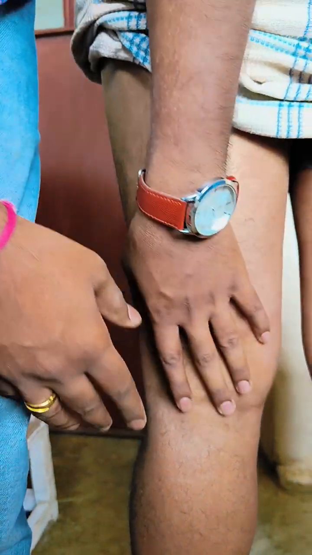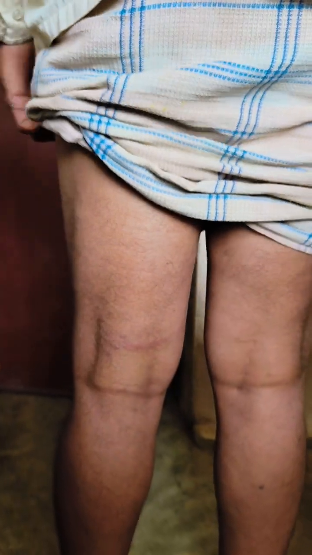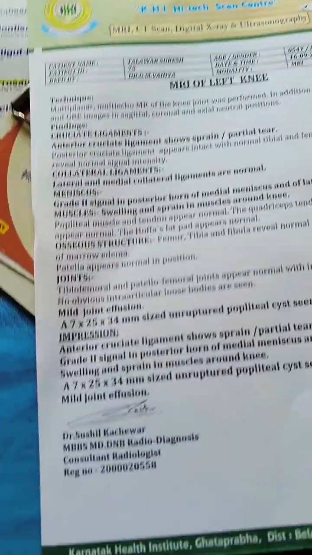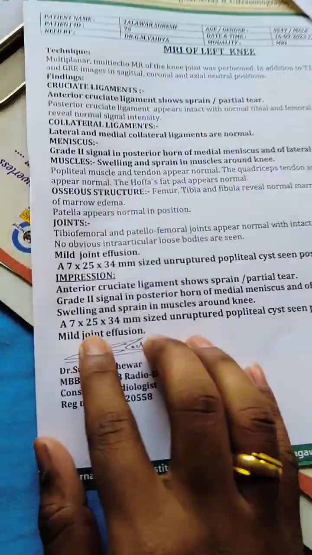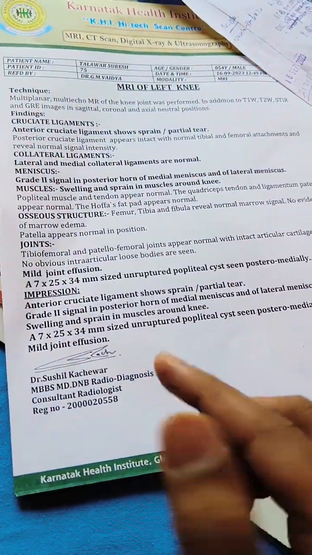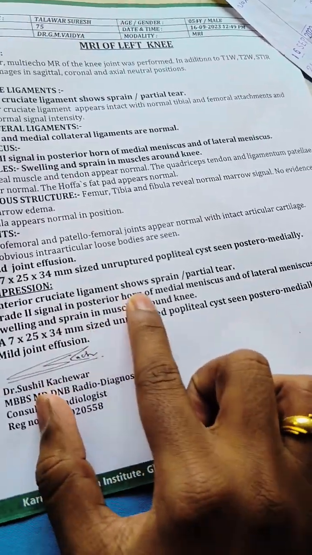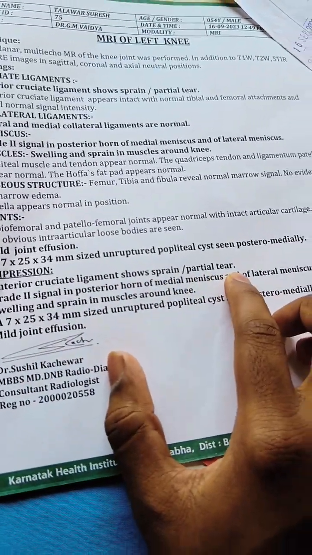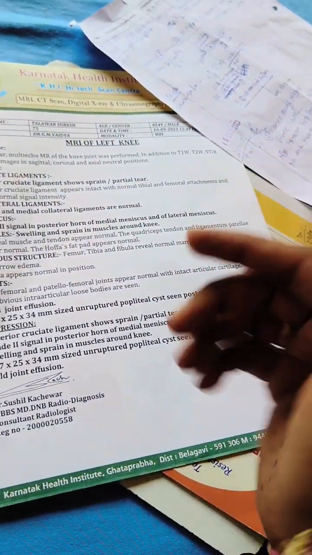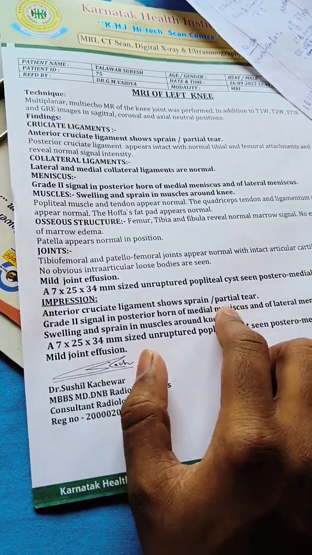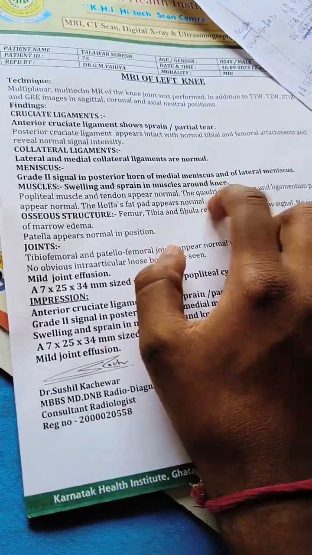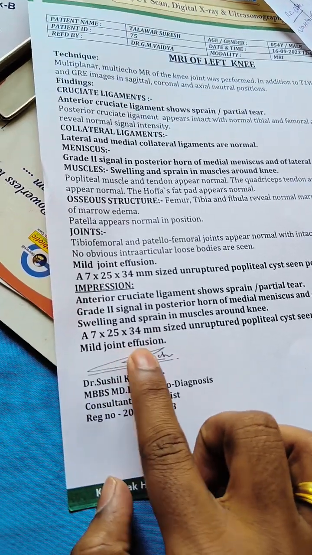We did all the examinations of the knee joint and we advised an MRI also. The MRI shows, see this, that the anterior drawer sign was positive. The anterior cruciate ligament shows a sprain or partial tear. It was not moving properly, so it is a partial tear. Yes, a tear is definitely there. That's why the effusion is found. There is a mild joint effusion here.